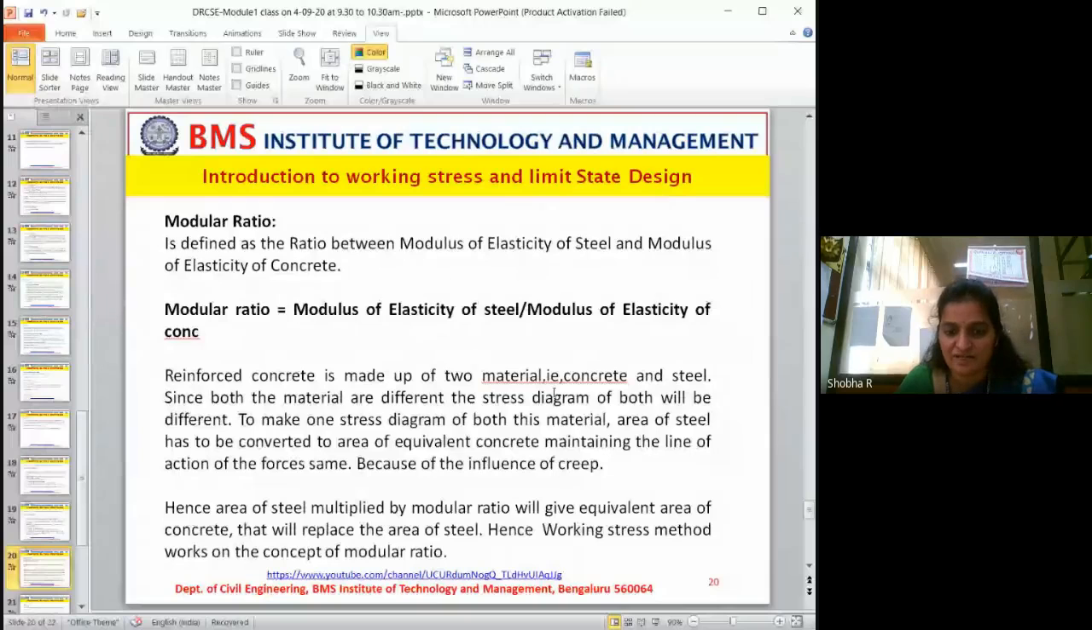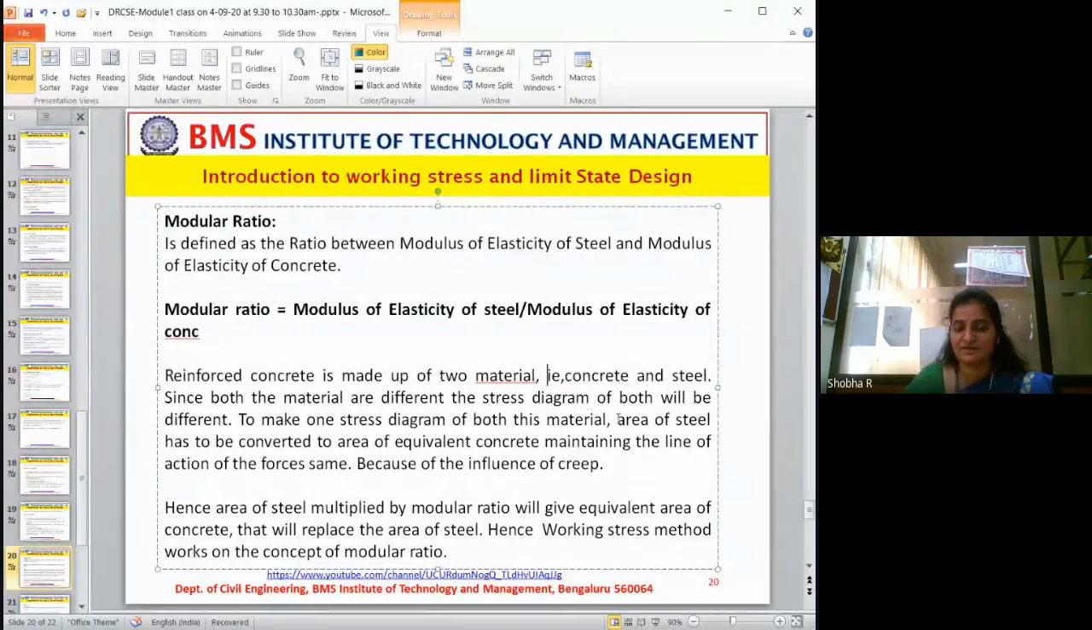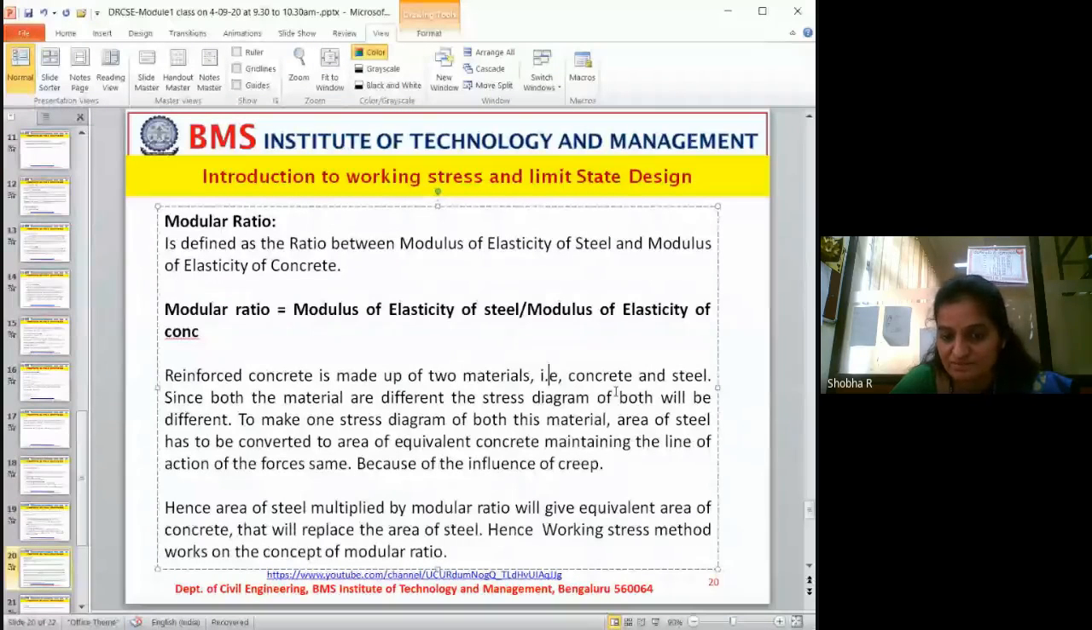Reinforced concrete is made up of two materials, concrete and steel. Since both the materials are different, the stress strain diagram of both will be different. To make one stress diagram for both materials, the area of steel has to be converted to the area of equivalent concrete.